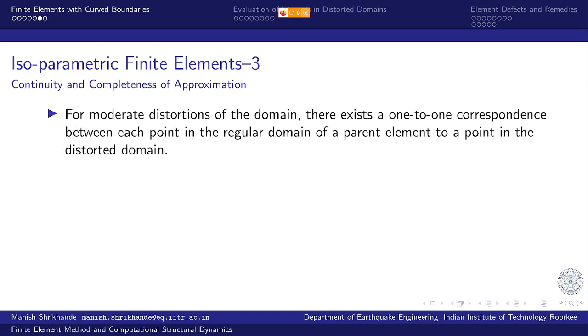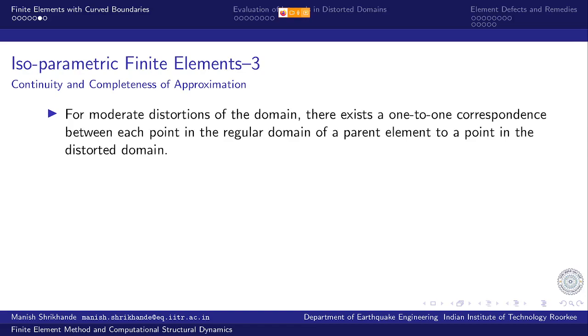So, continuity and completeness of the approximation of the primary variable interpolation. For moderate distortions of the domain, there exists a one-to-one correspondence between each point in the regular domain of a parent element and a point in the distorted domain. Right? So the keyword here is moderate distortions. For very severe distortion, we may run into a problem of non-uniqueness.